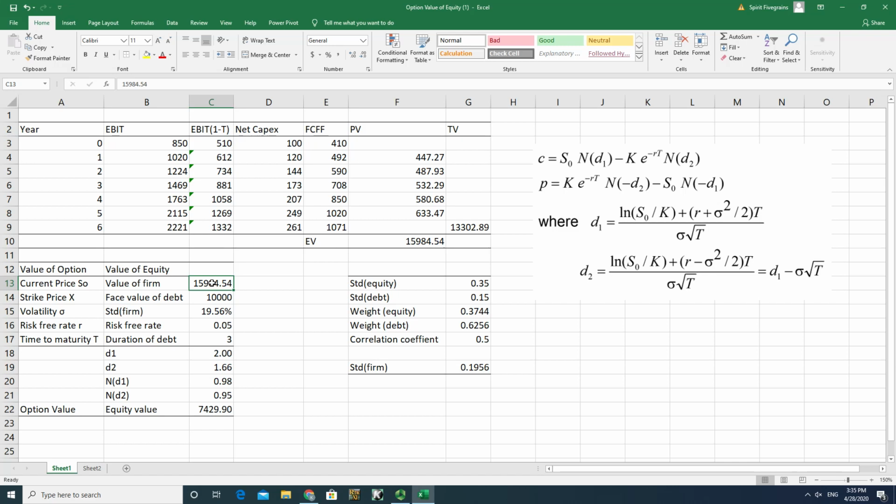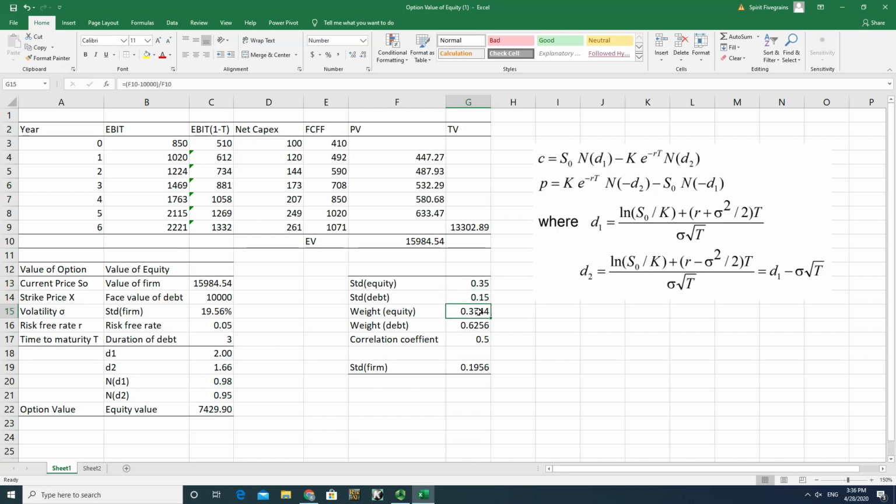Right? So this is the first input, pretty much like a stock price in an option pricing model. And this company has $10 million outstanding, so that's the face value of the debt. And in this case, value of firm is greater than face value of debt, so this company is not in a very distressed condition, right? It's a pretty normal company, and the standard deviation is unknown because in the question I only know the standard deviation of equity and the standard deviation of debt.